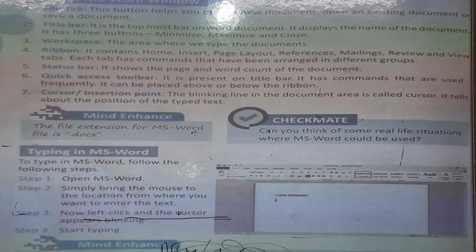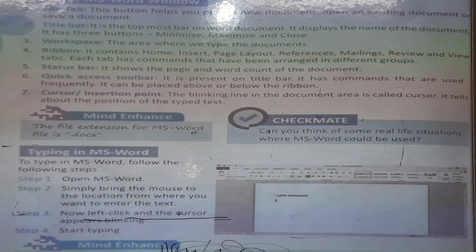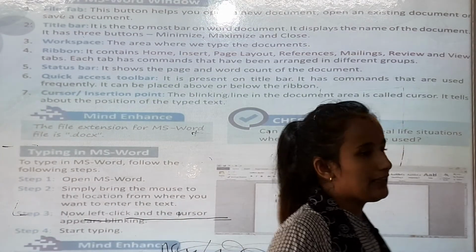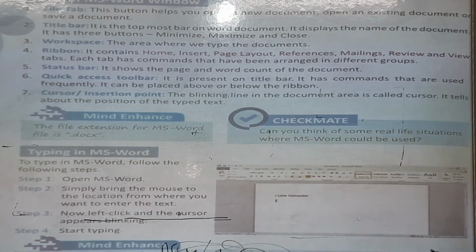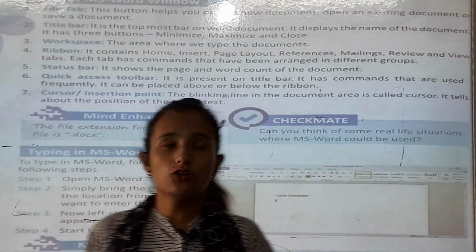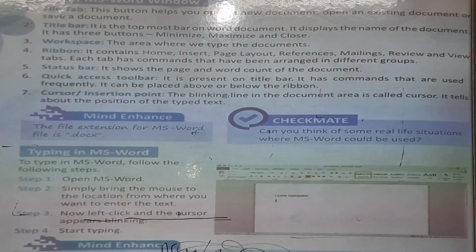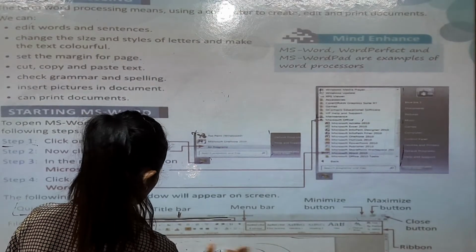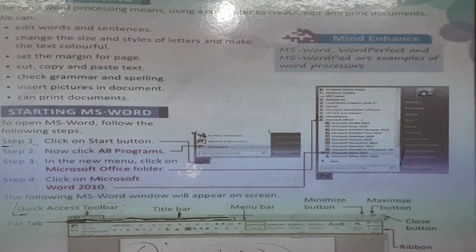Quick access toolbar. It is present on the title bar. It has commands that are used frequently. It can be placed above or below the ribbon. So in the title bar, we can see the quick access toolbar also. Okay. Cursor, insertion point. The blinking line in the document area is called cursor. It tells about the position of the typed text. For example, this is the cursor line. We can say this is blinking.